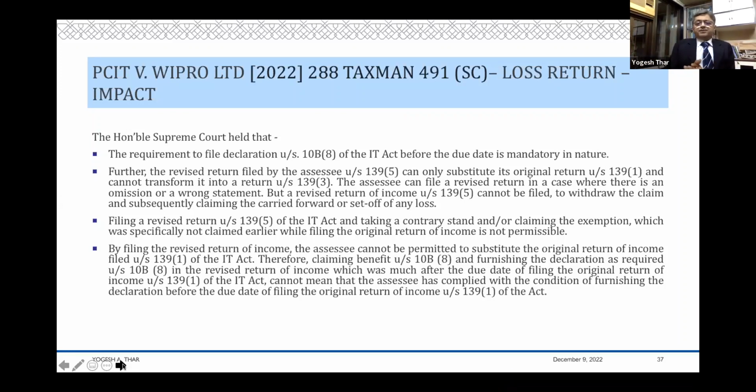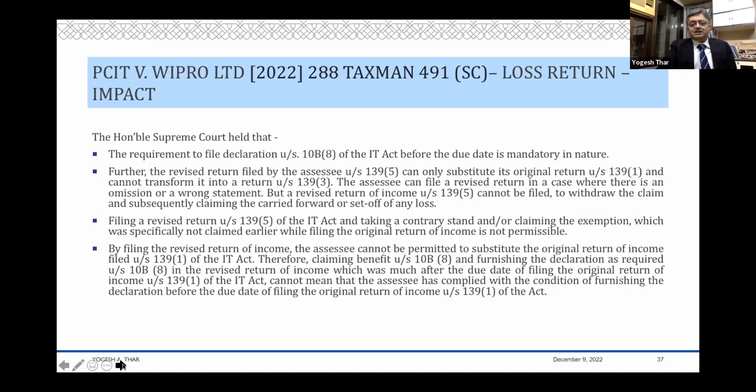Now, in Wipro, what that assessee did was, in his 10B unit, actually there was a loss. So in his original return, which he filed before the 139(1) due date, he did not claim that loss. And he said that my 10B unit is entitled to 10B. He did not claim the loss. Then he had some change of thoughts, filed a revised return, and said, no, I'm claiming that loss as a carry forward loss, and I don't want 10B. And here is my declaration that I don't want 10B.